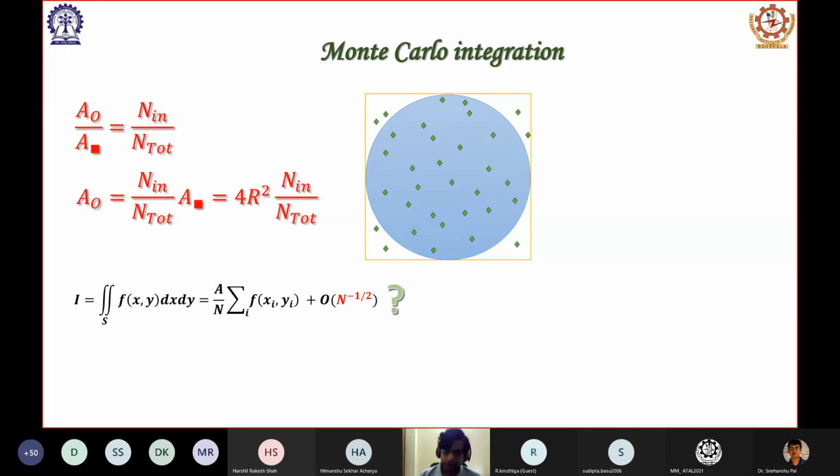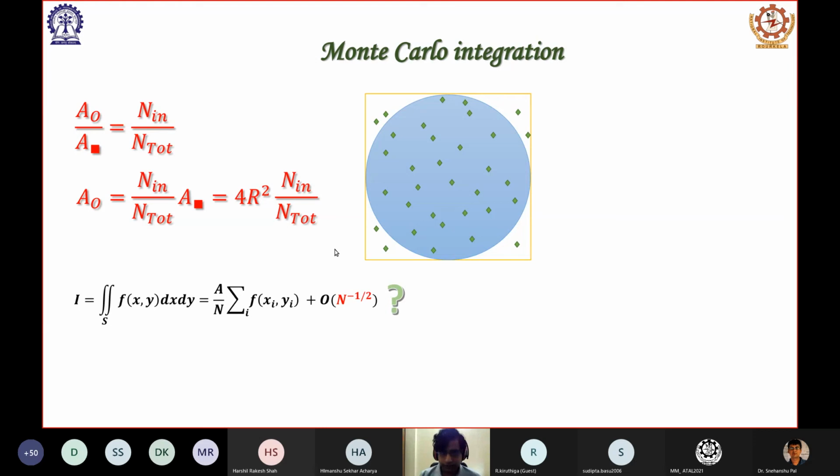Now you may ask, why is it a Monte Carlo integration? Monte Carlo integration is this one, which I just showed you, that for a two-dimensional region, this is what the Monte Carlo integration says. But we are not doing it like that. We are just taking the ratio.